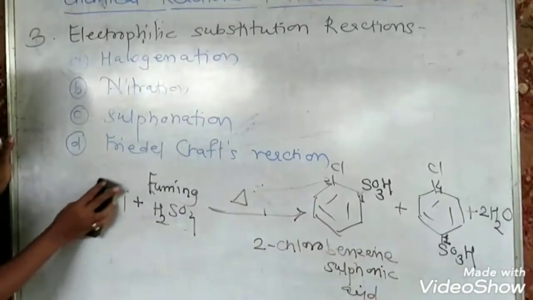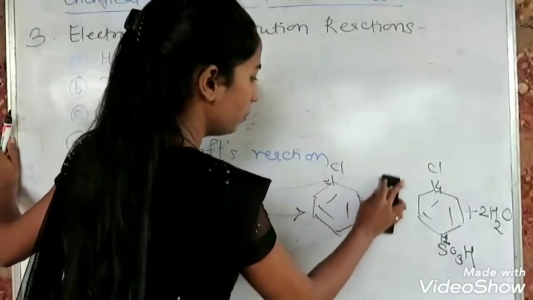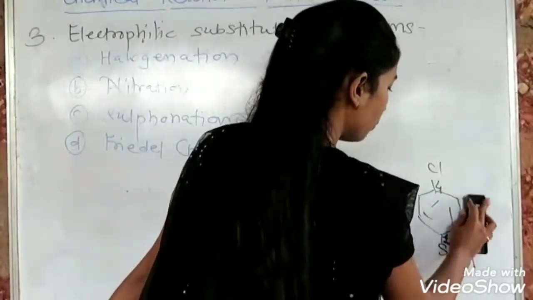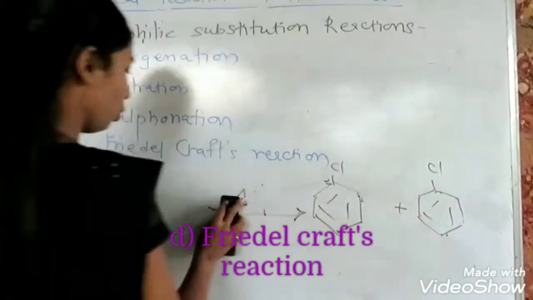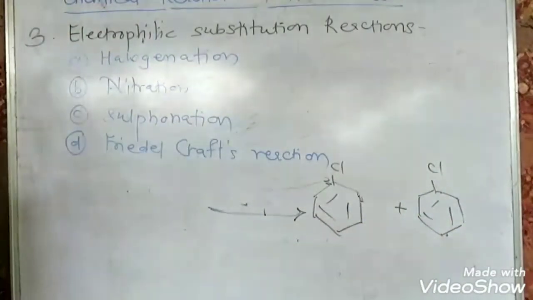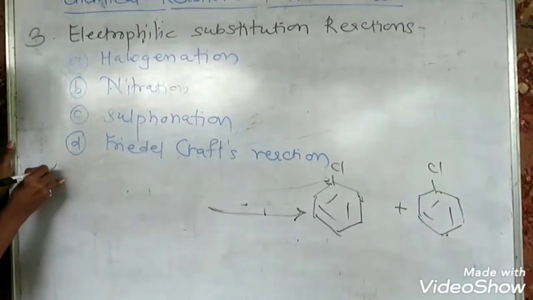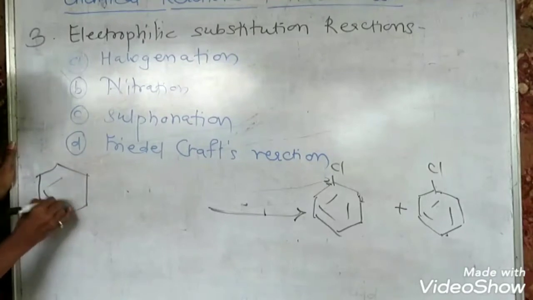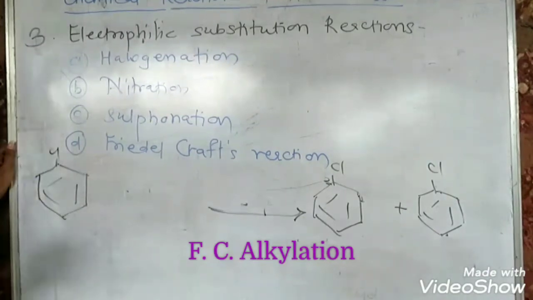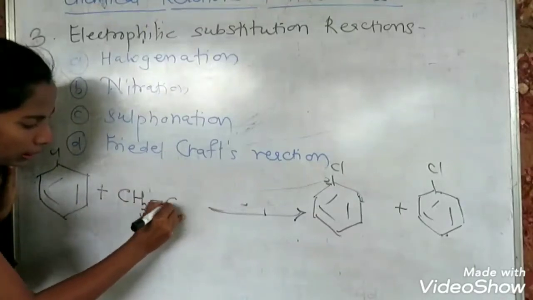And the last reaction of chlorobenzene is the Friedel-Crafts reaction, which is Friedel-Crafts alkylation or Friedel-Crafts acylation. What happens when chlorobenzene is treated with an alkyl halide?